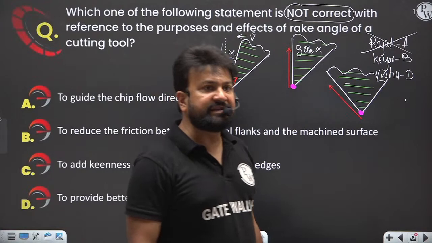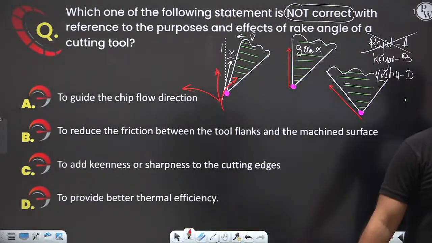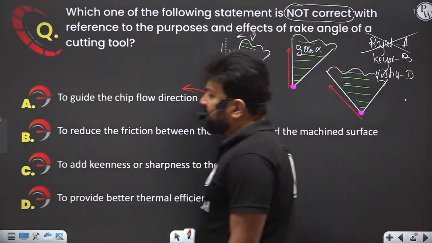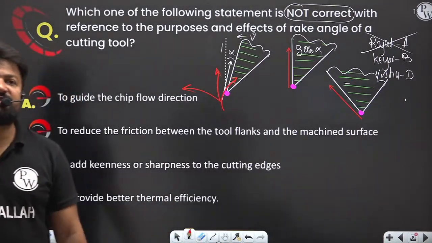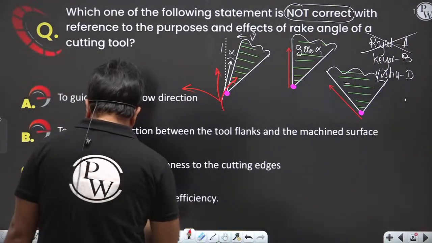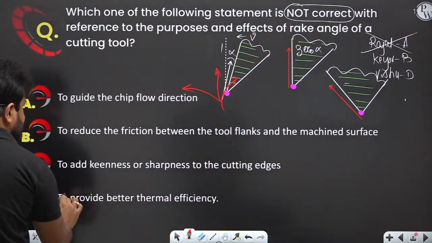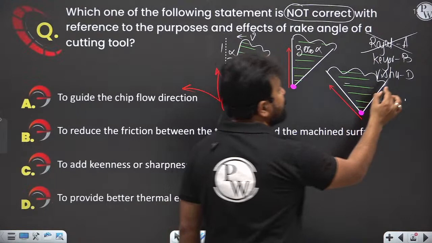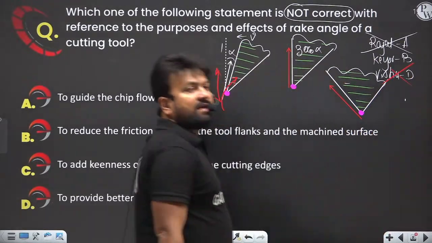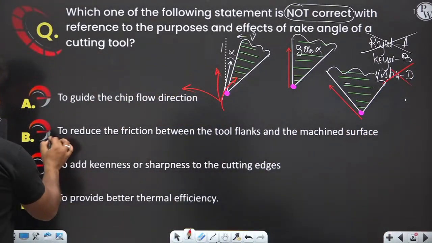So this statement is right, but he's asking which is not right. So this is not our answer. Vishnu, your answer is wrong. Now the remaining option is B. So B is right.